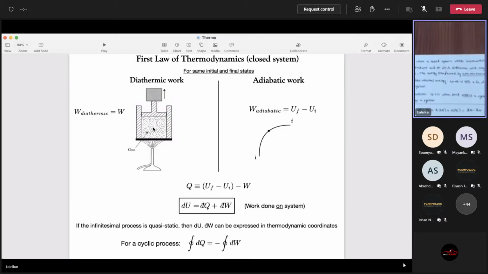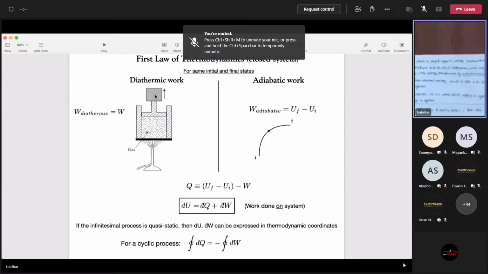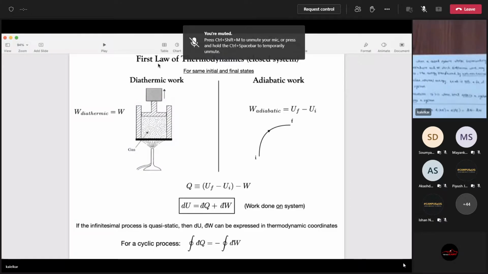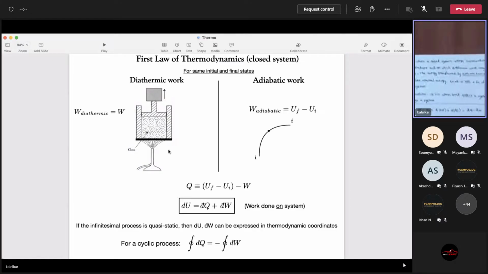So what will happen is this gas will heat up, again, I have used the word heat, but you know what will happen? This gas will expand and it will push this. It will do some measurable change in position, which is the position of this mass will change. Now, I can't call this adiabatic work because, of course, one of the walls is not adiabatic but diathermal. So let me call it diathermic work, which I'll use a symbol W.